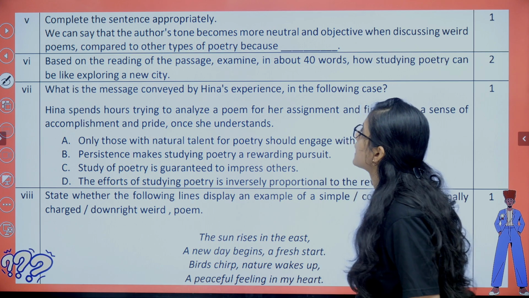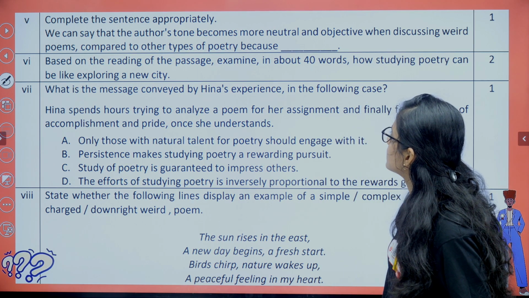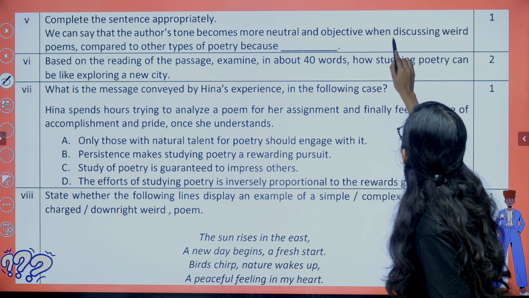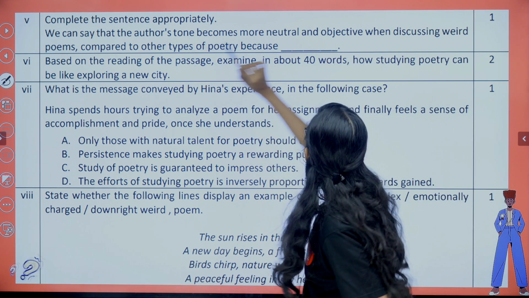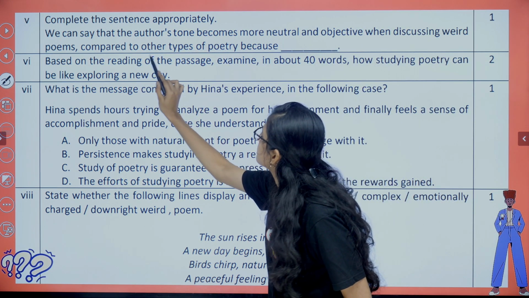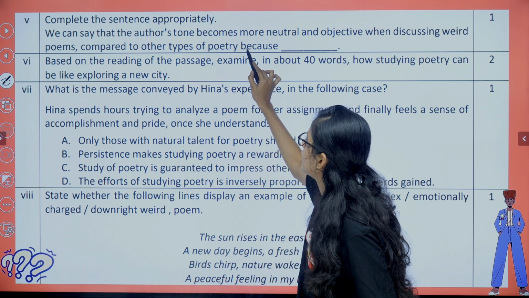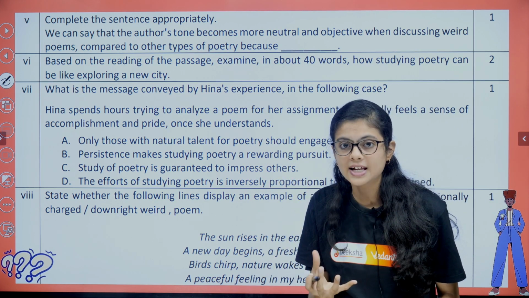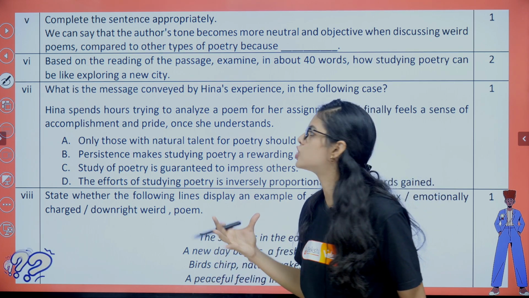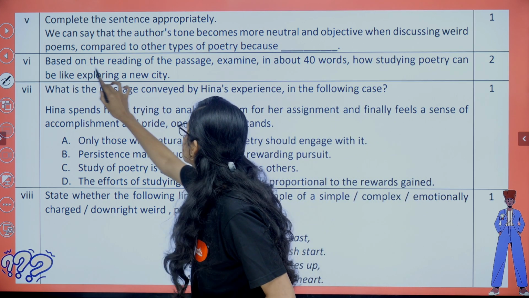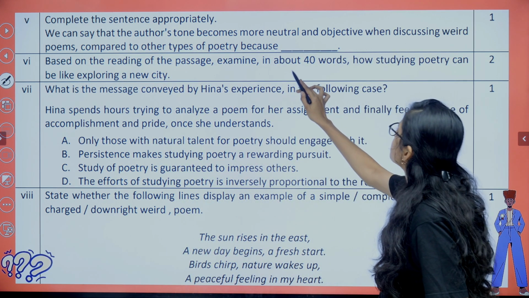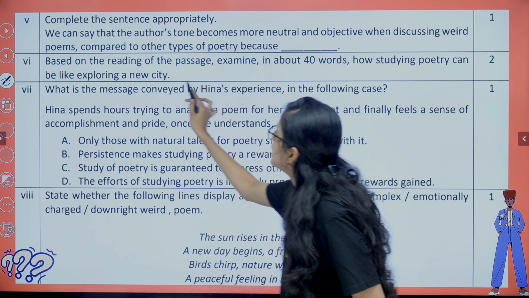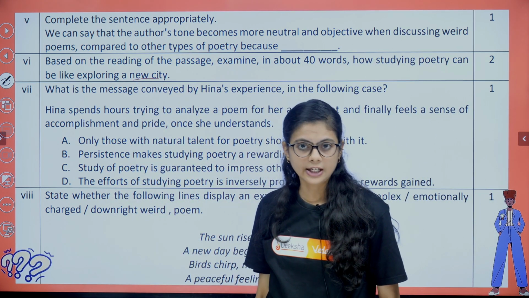Complete the sentence appropriately. We can see that the author's tone becomes more neutral and objective when they are discussing weird poems compared to other types of poetry, because the author thinks that there are challenges but also rewards. Based on the reading of the passage, explain in about 40 words how studying poetry can be like exploring a new city.